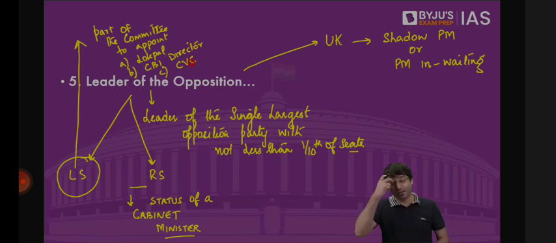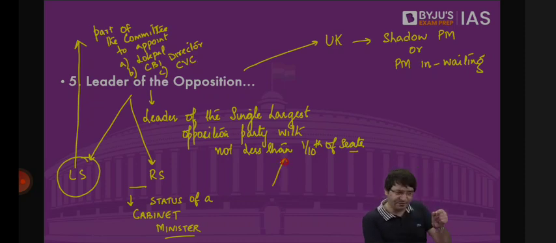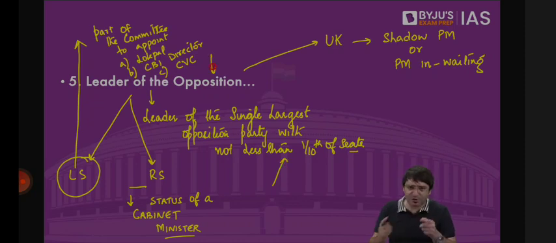Listen to me carefully. In Lok Sabha, if we have an opposition party which gets not less than 1/10 of the seats, which means if 543 is the total strength of Lok Sabha, any political party which gets more than 55 seats, the leader of that party will be recognized by the Speaker as the leader of the opposition in Lok Sabha. And once you are recognized as the leader of the opposition, you have the status of a cabinet minister. And as the leader of the opposition, you are part of important committees to appoint the CVC, the Lokpal, the director of the CBI. In the Rajya Sabha also, any opposition political party, which means not the ruling party, who has not less than 1/10 of the seats in Rajya Sabha.